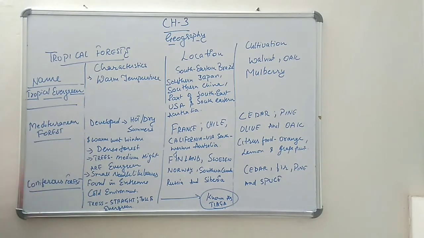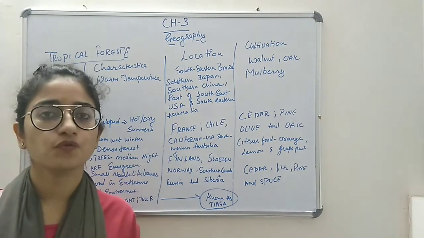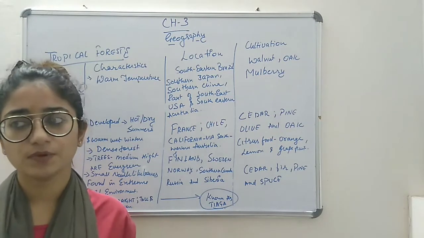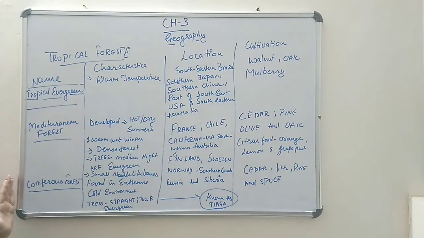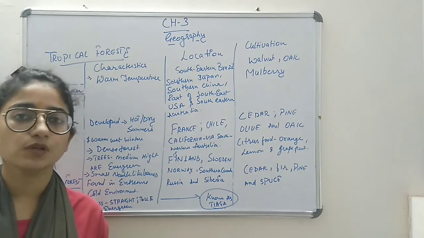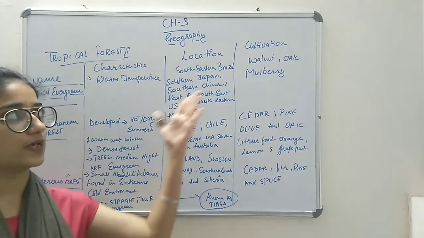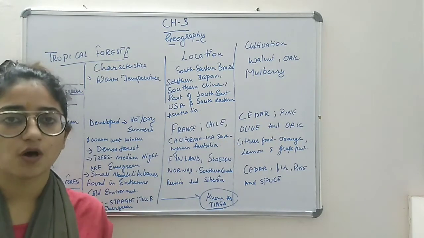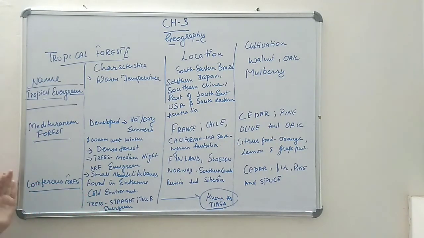First of all, mark this graph and take a screenshot of it so that you can learn your topic in a nicer, note form. This table will help you learn all the characteristics, locations and crops grown in a particular area.